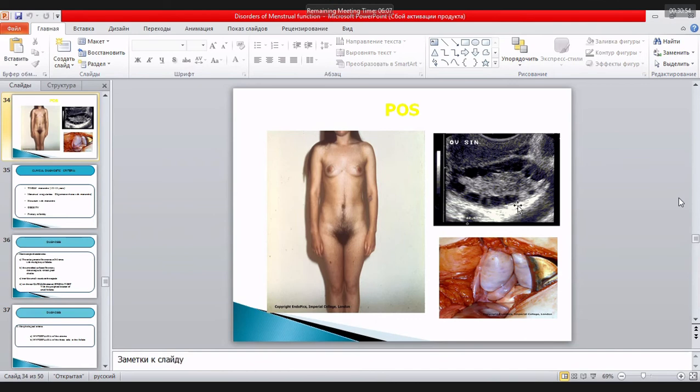Then pay attention to the ovaries. A lot of follicles near the margin of the ovary. Yes, it is specific for polycystic ovarian syndrome. And usually girls have the delay of menstruation or sometimes amenorrhea, and usually monophase temperature. What does monophase temperature show us? There is no ovulation at all.